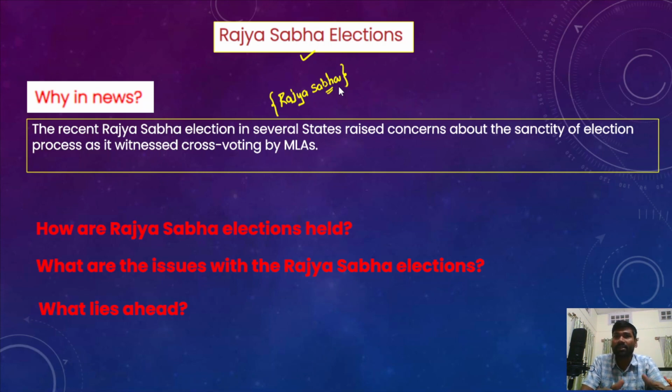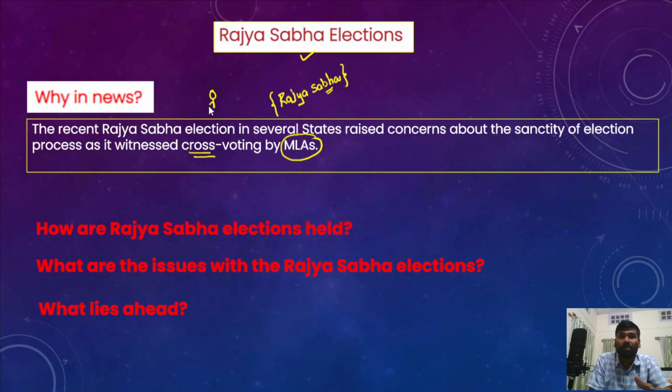Because recently different states have been part of the Rajya Sabha elections, and they are electing the candidates for the Rajya Sabha. However, the issue of cross voting has been reported in these Rajya Sabha elections by MLAs in different states. Now what does cross voting exactly mean?